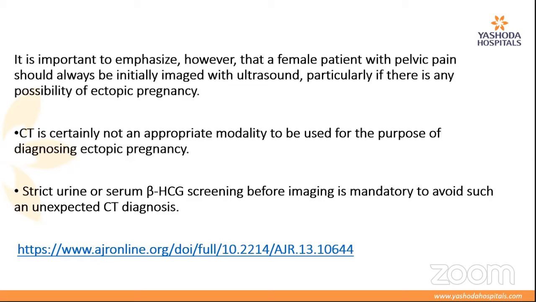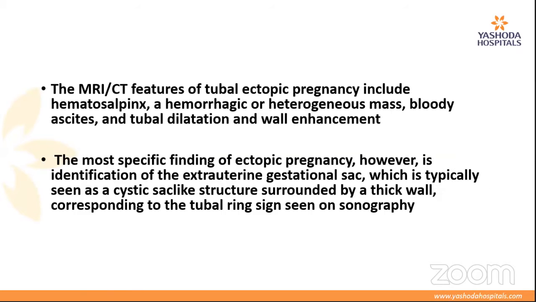It is important to emphasize, however, that a female patient with pelvic pain should always initially be imaged with ultrasound, particularly if there is a possibility of ectopic pregnancy. CT is certainly not an appropriate modality to be used for the purpose of diagnosis. So whenever a CT is supposed to be done, a strict urine or serum beta HCG screening should be done before a CT is done. But still sometimes we do miss the screening criteria and a CT or MR comes up with ectopic pregnancy.